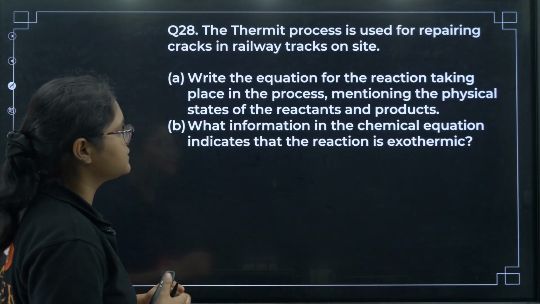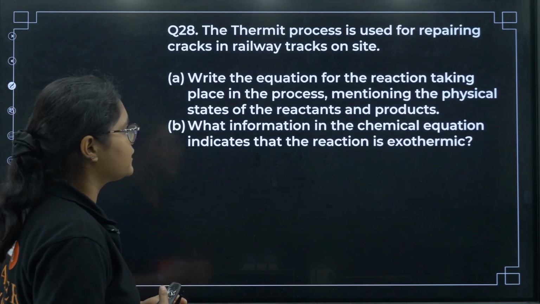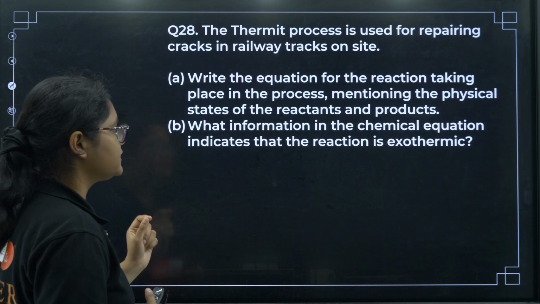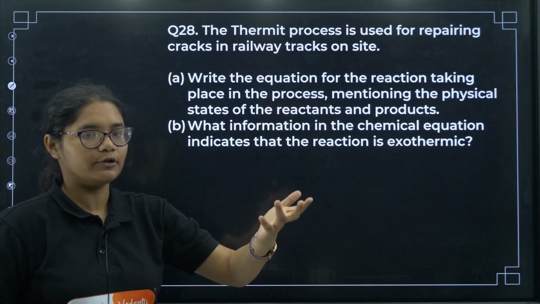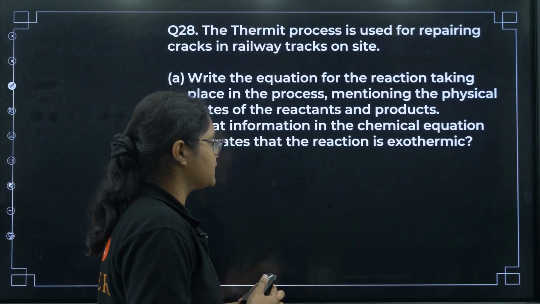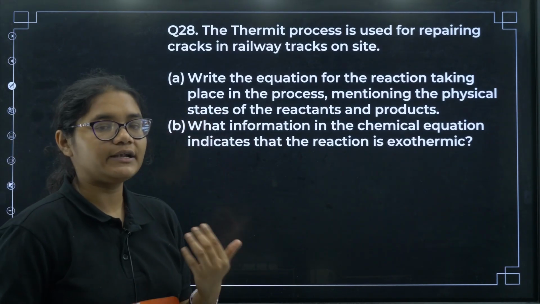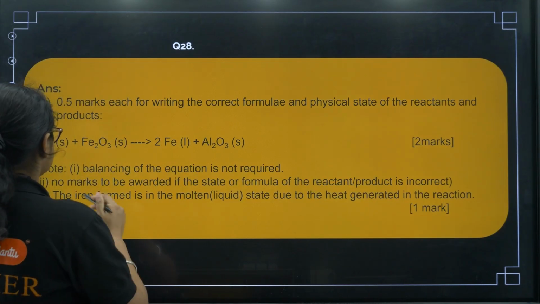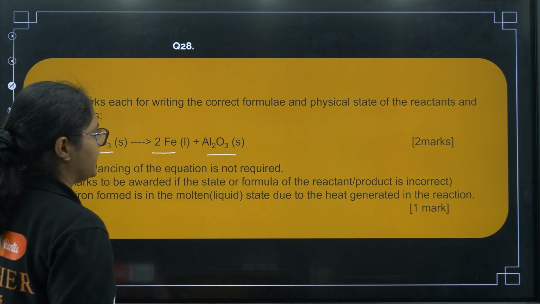The thermite process is used for repairing cracks in the railway track on site. Write the equation for the reaction taking place in the process, mentioning the physical state of the reactants and products. So thermite process is what? With aluminium we do. Okay, so you have to write that particular reaction. What information in the chemical equation indicates that the reaction is exothermic? So if heat is produced, it is exothermic. Okay, so if you write this reaction, you can see aluminium plus Fe2O3 will give you 2Fe plus Al2O3.